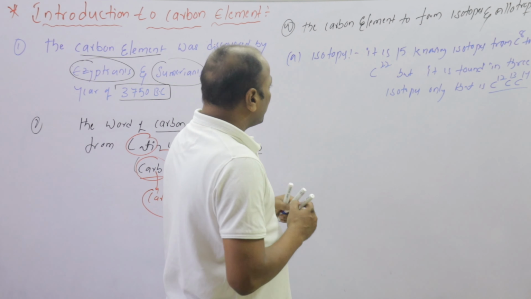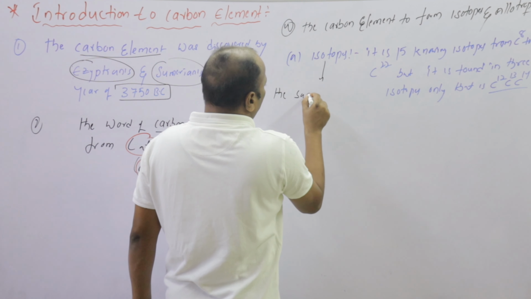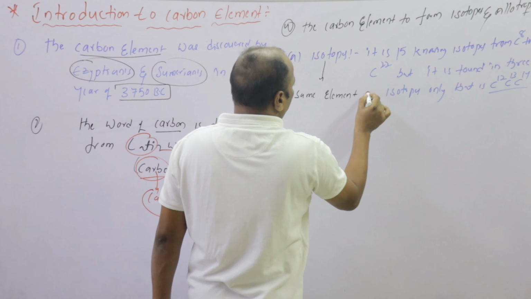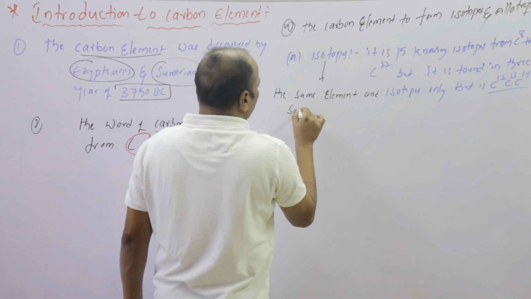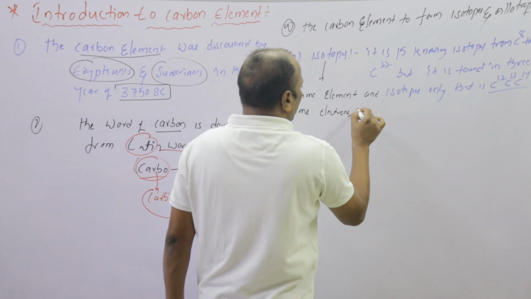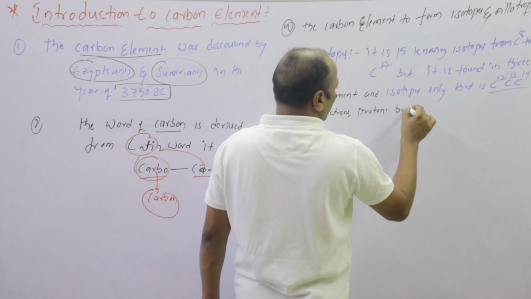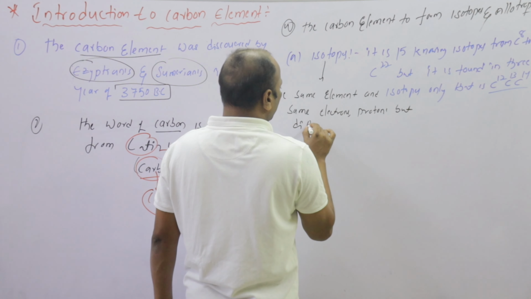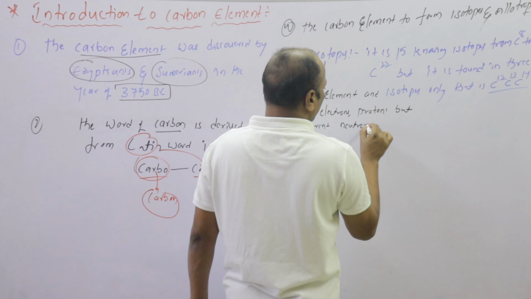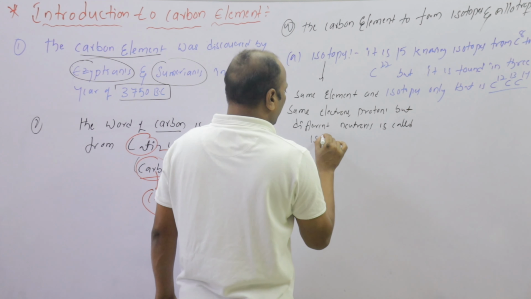In isotopes, the same element with the same electrons and protons but different neutrons is called isotopes.